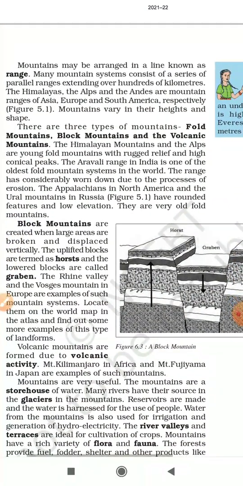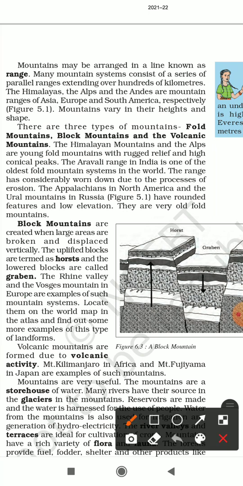Now, mountains may be arranged in a line known as a range. So basically, we have mountain ranges like the Himalayan mountain ranges, the Andes mountain ranges, the Ural mountain ranges. So range means arranged in a line.